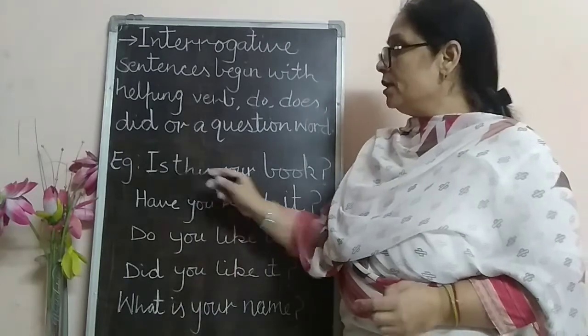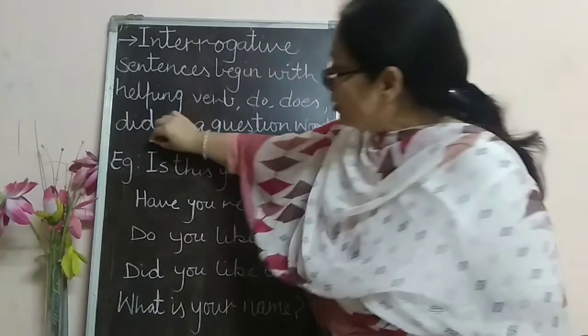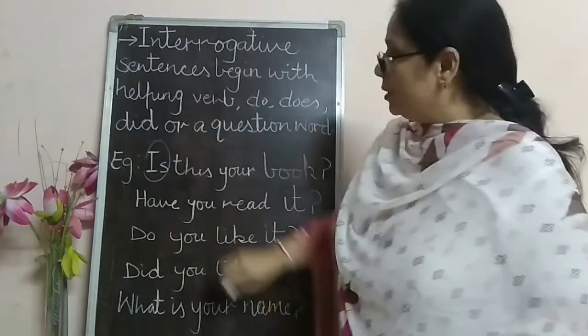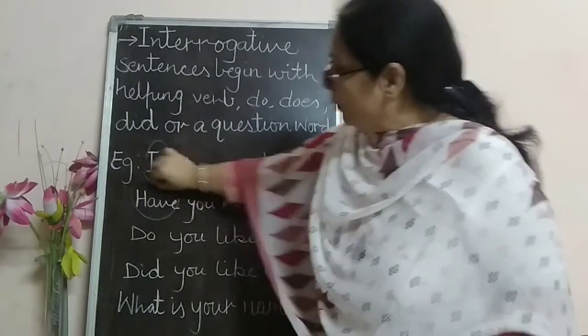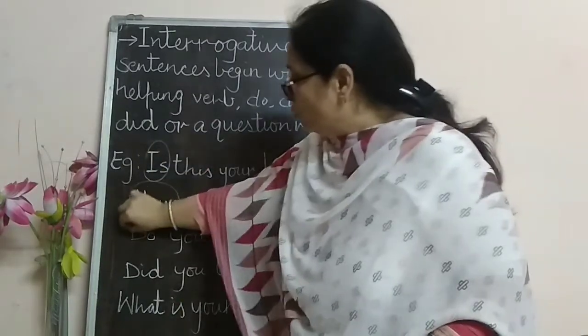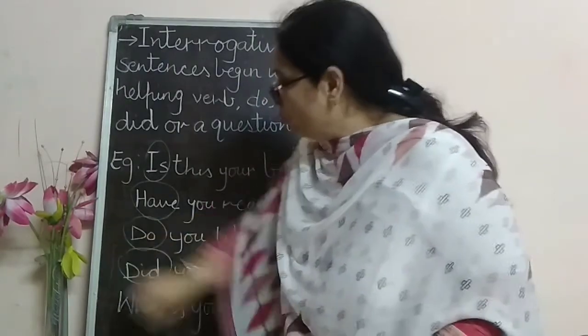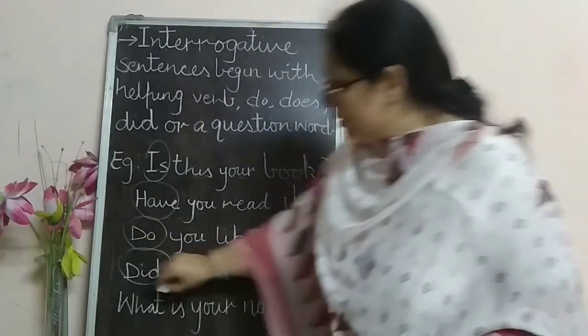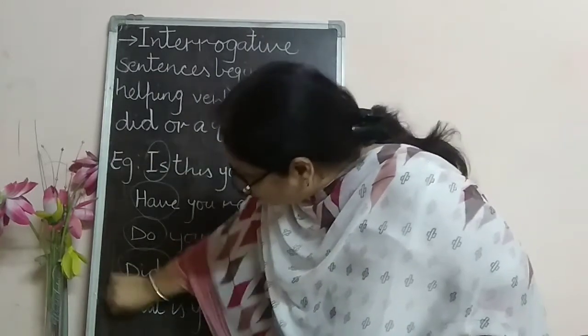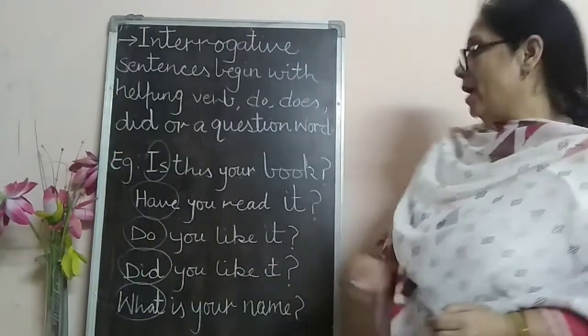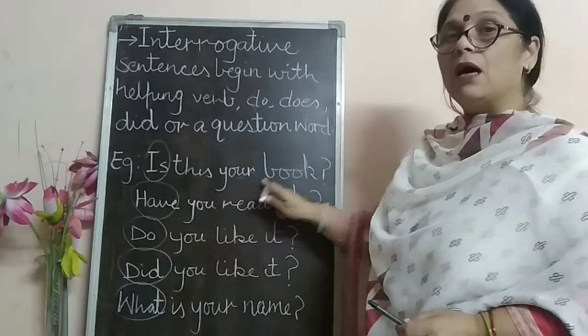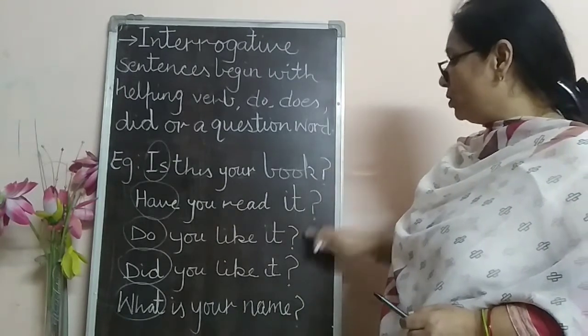Here you can see this is the helping verb. Again helping verb. Verb do. Now again one more verb, did. This is the question word. All the sentences are ending with the question mark.